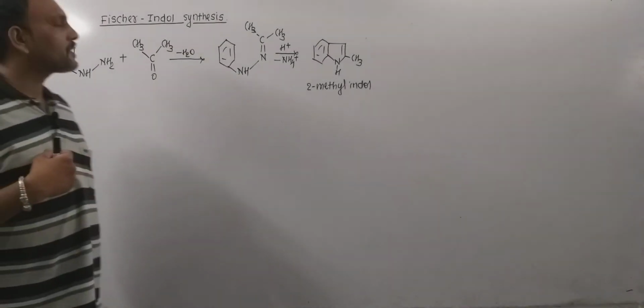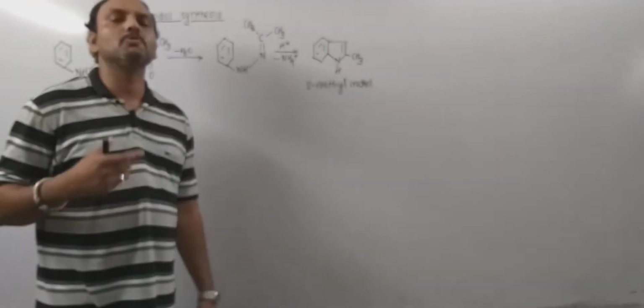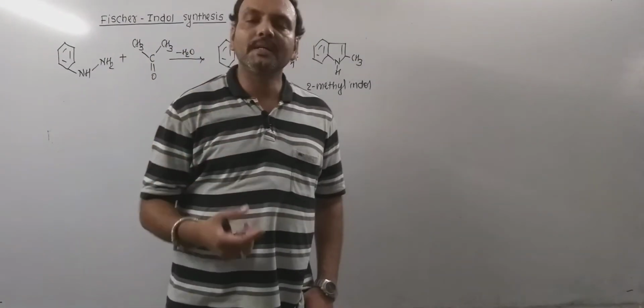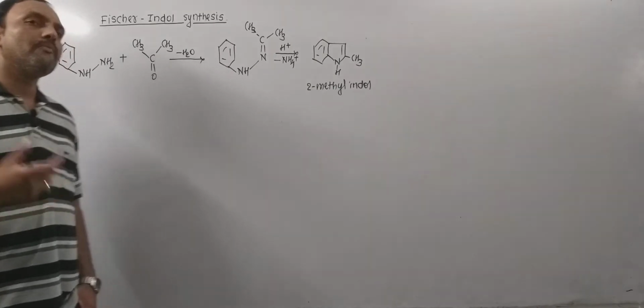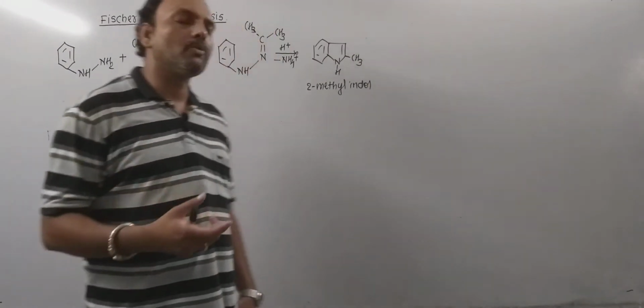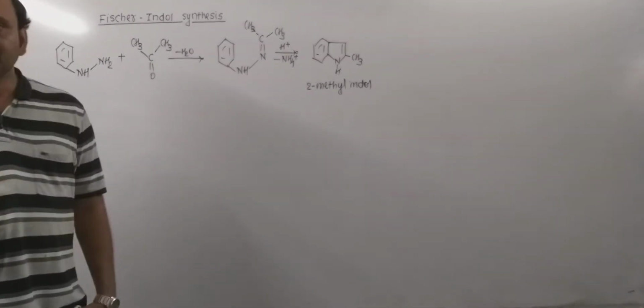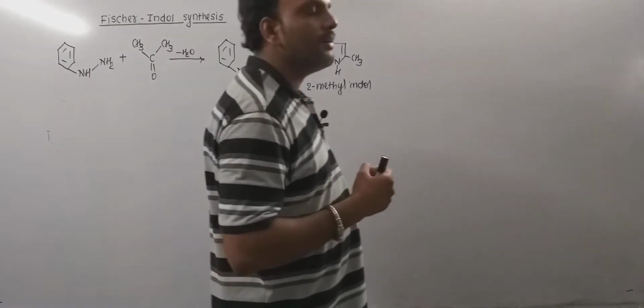Today we are going to discuss Fischer indole synthesis. Now Fischer indole synthesis is a method of preparation of indole starting from phenylhydrazone derivatives of aldehydes or ketones or keto acids. Now when phenylhydrazones of aldehydes or ketones or keto acids are heated with an acidic catalyst like concentrated H2SO4, H3PO4, ZnCl2, BF3, etc., then ultimately those get converted into indoles.